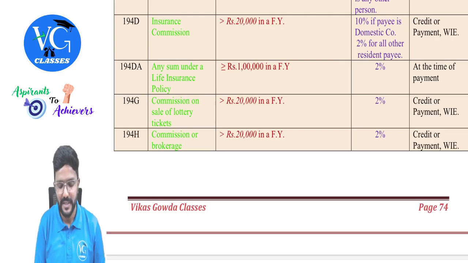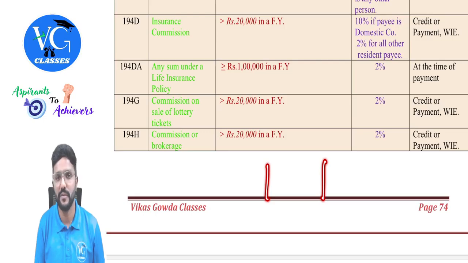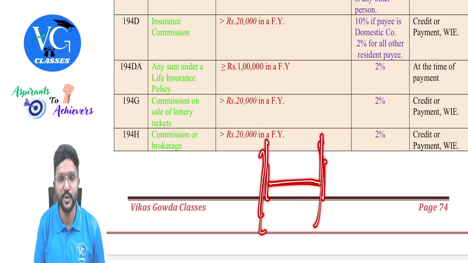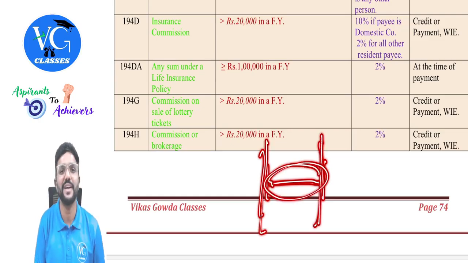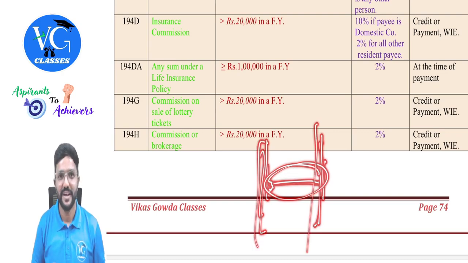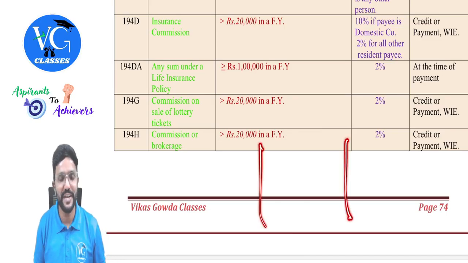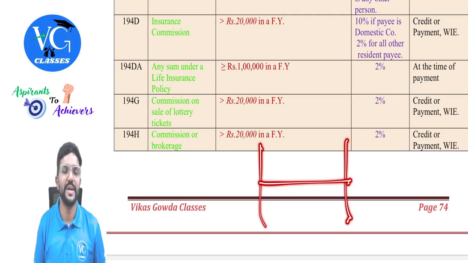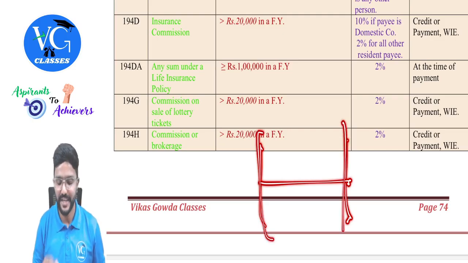And easy to remember, guys. See, there is a transaction between two parties, but they don't know each other. So in between, there is a person who is called a broker, correct? Who is arranging a transaction between these two individuals, and this broker will earn what? Commission or brokerage. So remember like that. So I repeat, there are two individuals who want to enter into a transaction, but they don't know each other. So in between them, who is creating a bridge? The broker. The broker, for whom the brokerage or commission has to be paid. So 194H, guys.